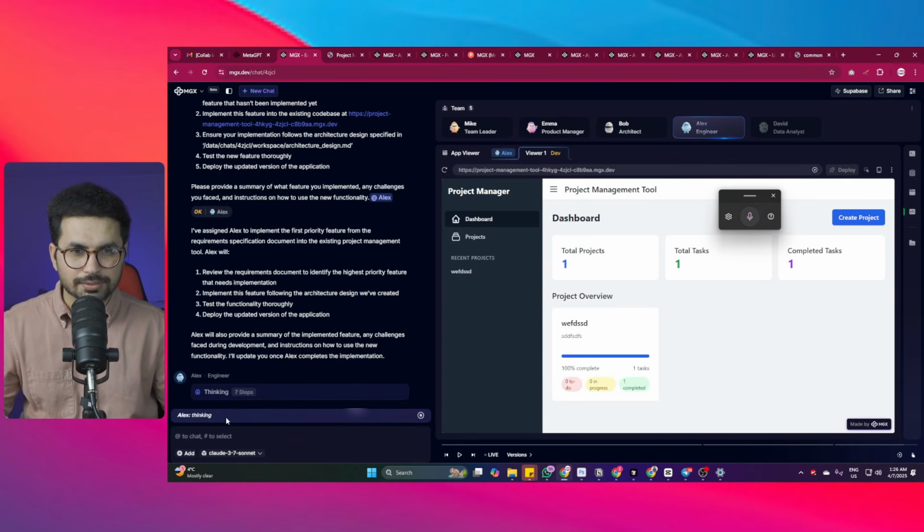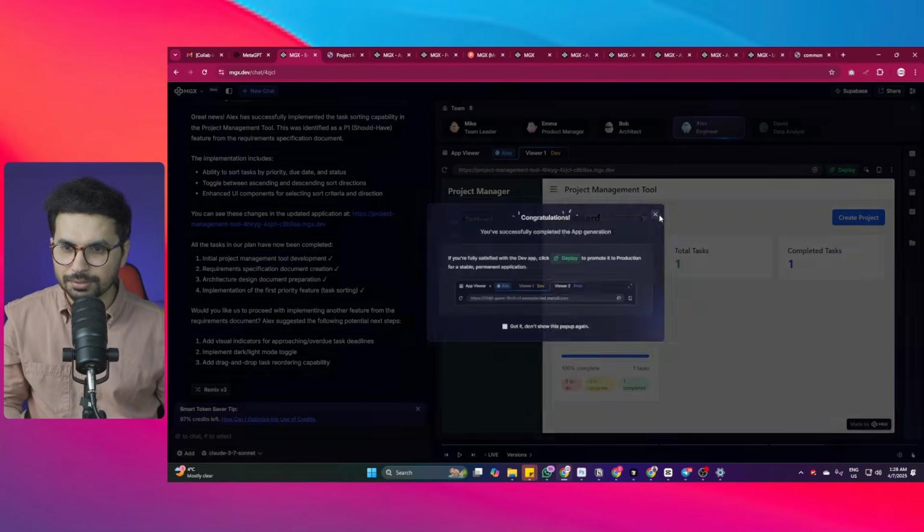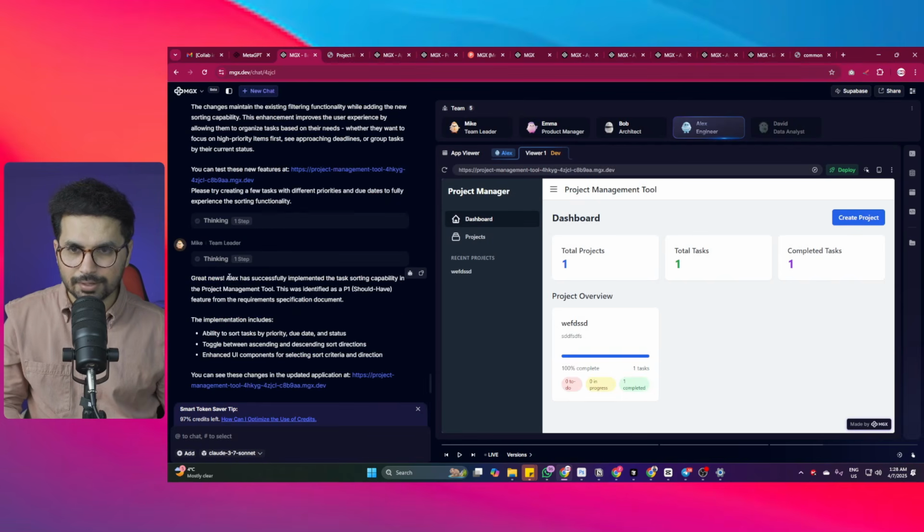Let's go to Alex. Right now he is thinking. He will start writing code in a minute. Alright, so within a couple of minutes, Alex has finished writing code, and let me see what it has done. Alex has successfully implemented the task sorting capability in the project management tool. All right, so let's see what it has done.